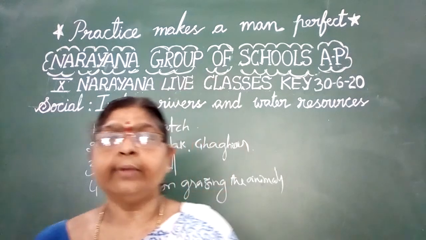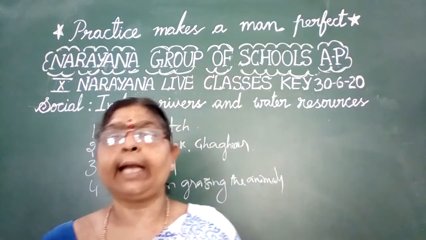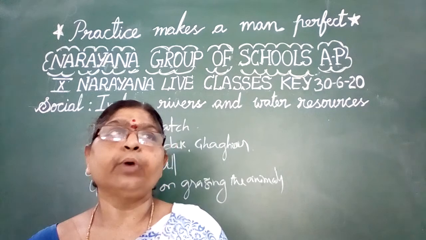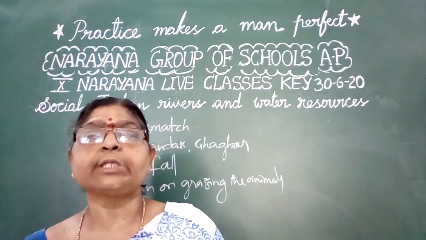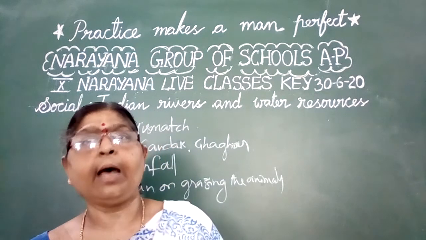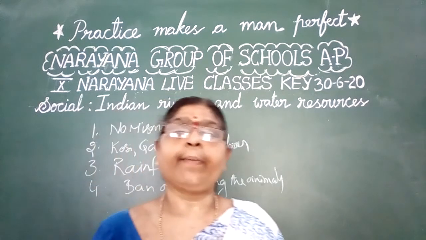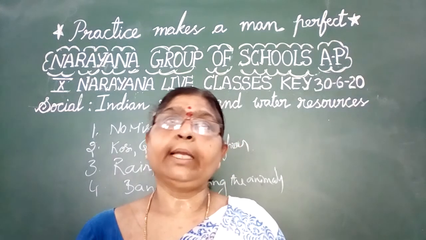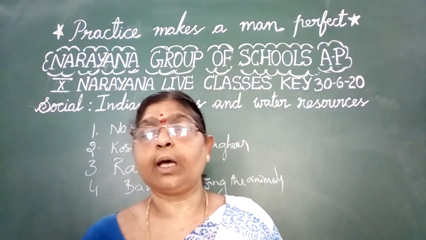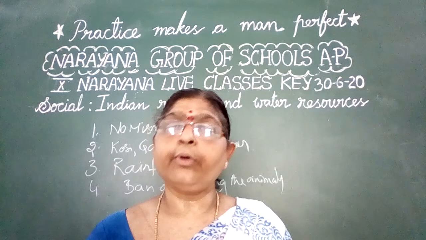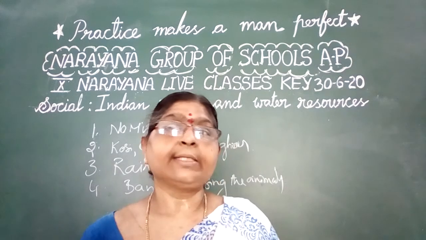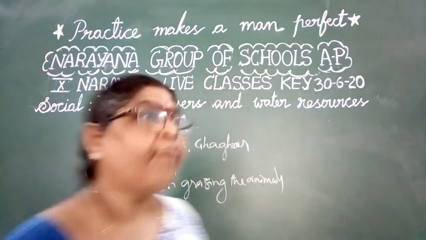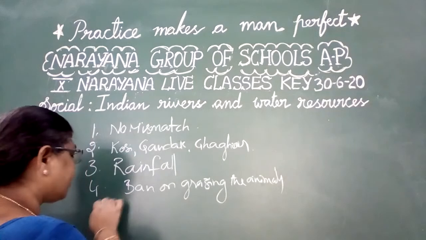Why has the capacity of Tungabhadra Dam been reduced? What is the reason? The Tungabhadra Dam is one of the most important dams of India, and its capacity has been reduced considerably. Actually, in the beginning they planned for 30,000 cubic meters, but now the dam capacity has been reduced. Why? Faulty agricultural practices were there.